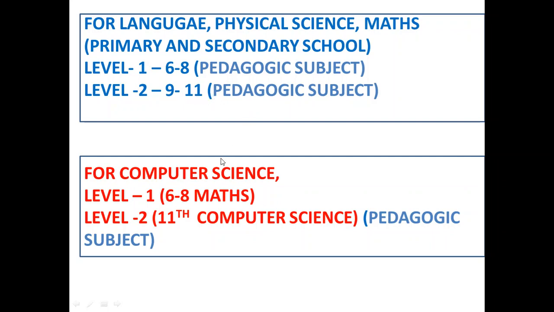So if you belong to computer science department like IT or computer science, then in level 1 you will deal with math for classes 6 to 8. Any one class, either 6, 7 or 8, you will choose one class and you will deal with math. Level 2, your pedagogic paper, that is computer science. You will deal with your computer science subject.